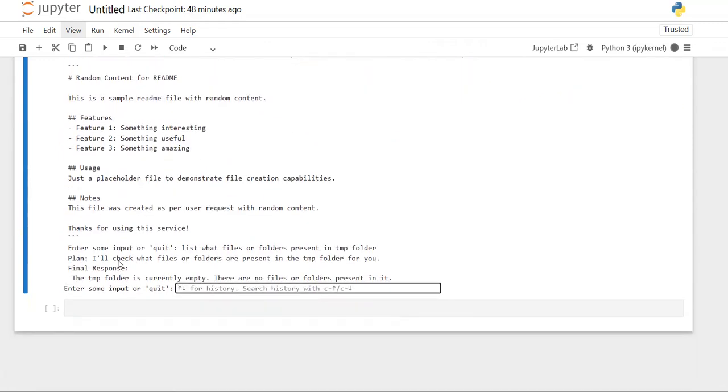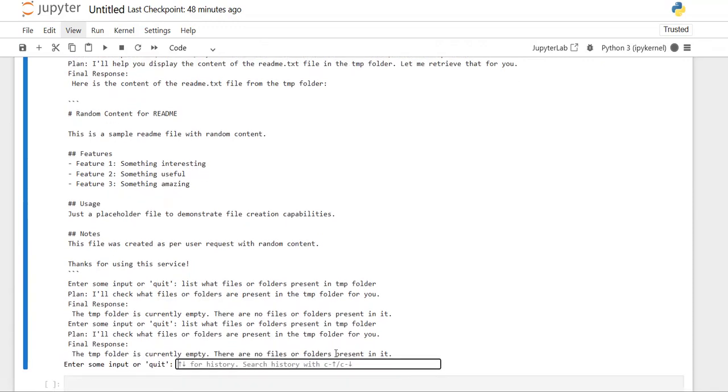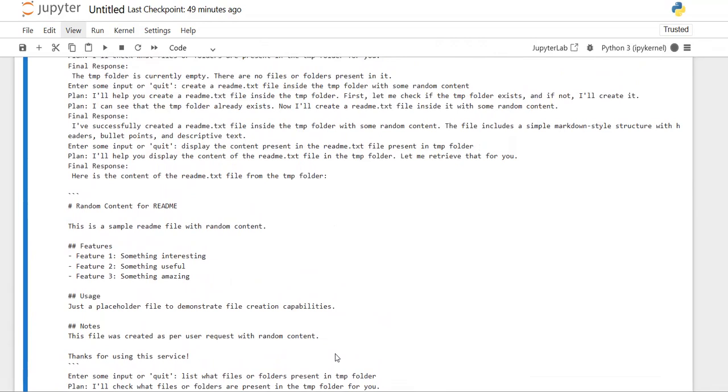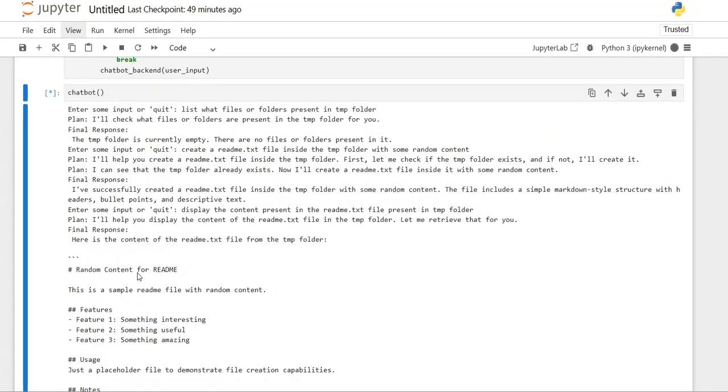So as you can see, I'll check the files and folders present in it for you. As you can see, it is displaying the content exactly as it is present inside that file, whatever was created.